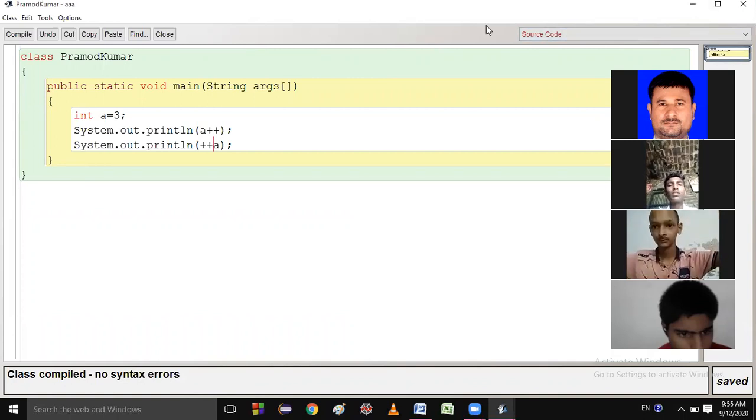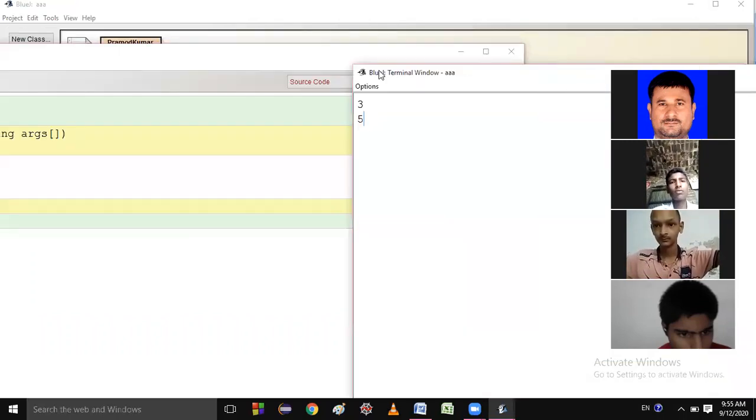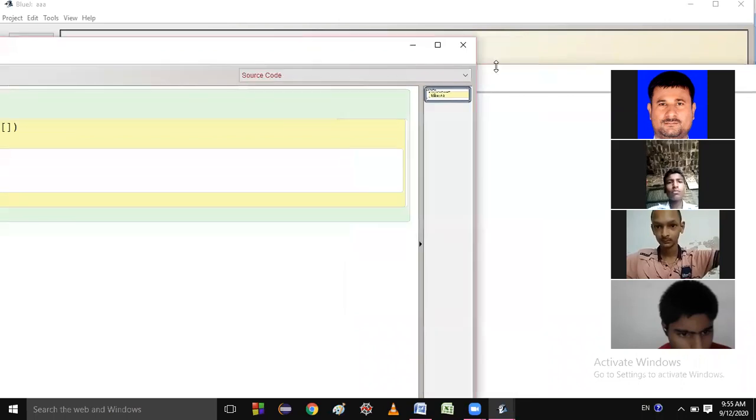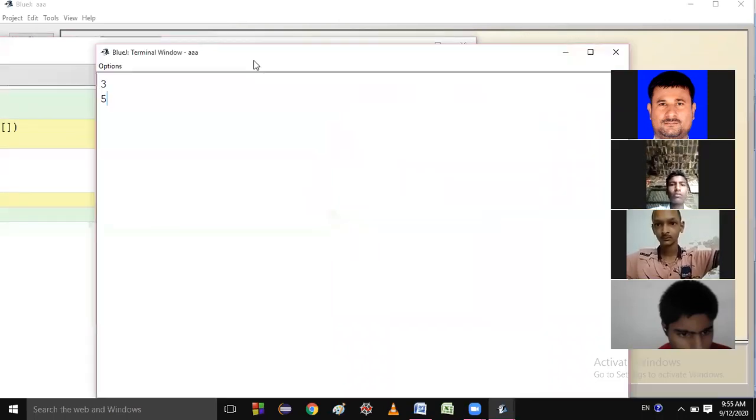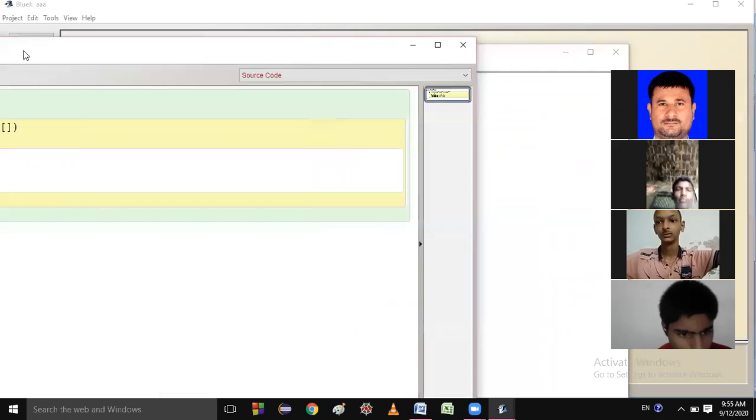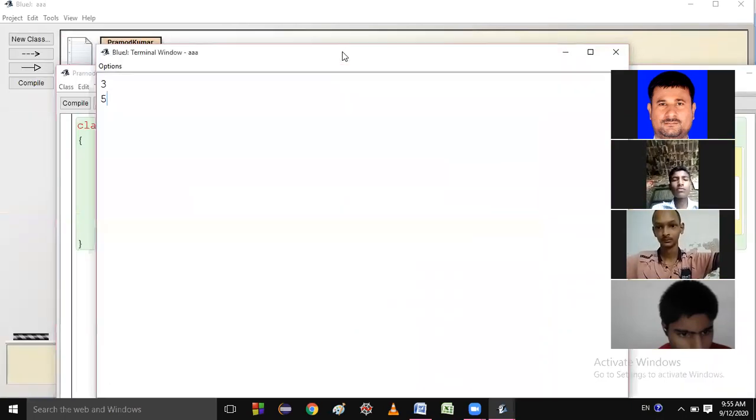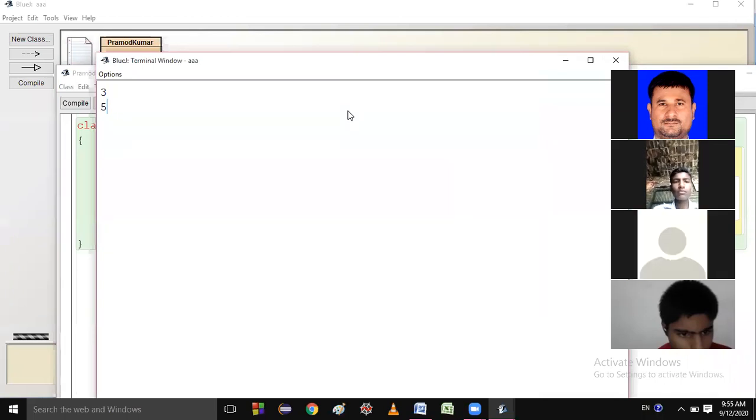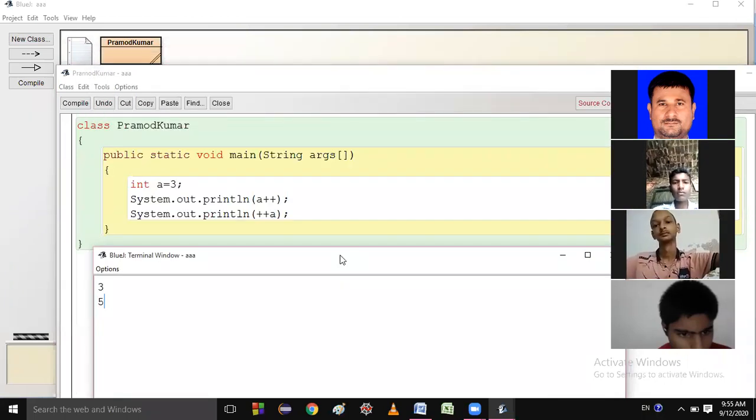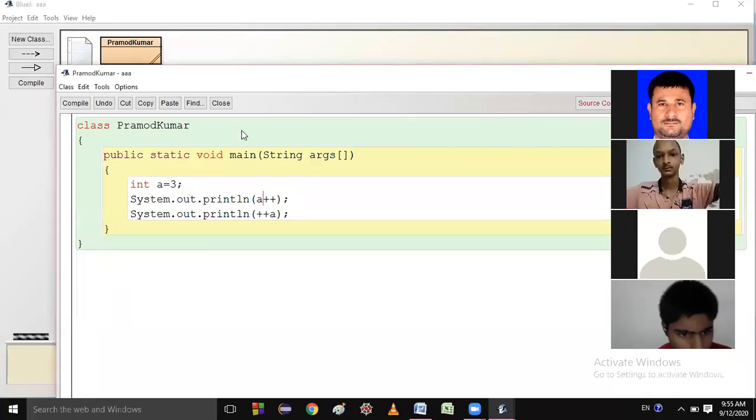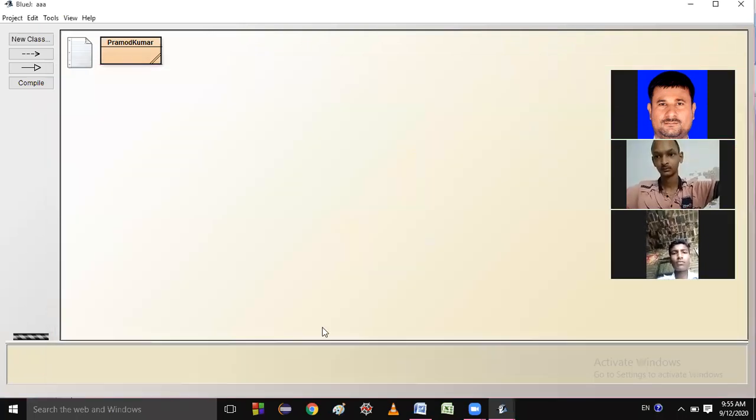Let me show again. Again, let me show you the output and the code both in the same place. Are you able to see the code and output? So just relate this one. Let me explain one more time, and after that I hope you people can understand what I am saying.